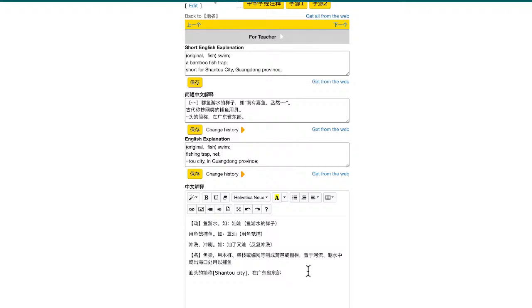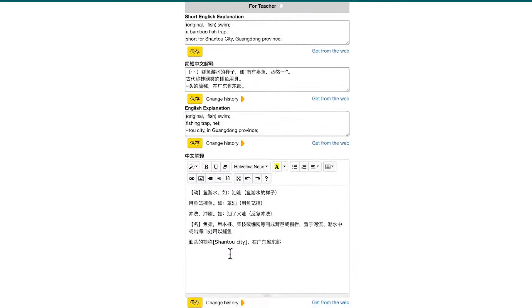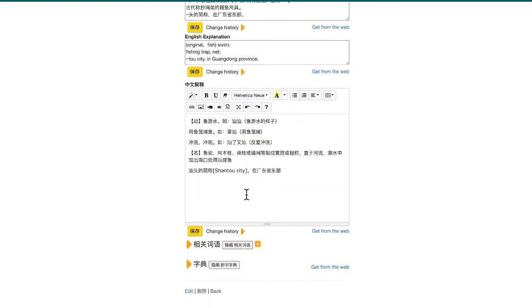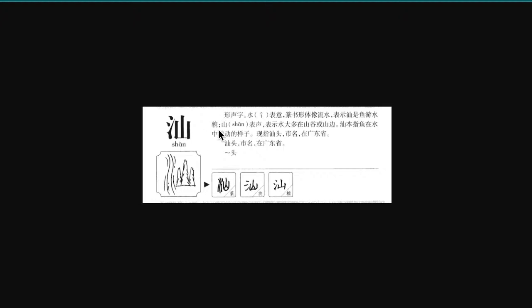Okay, so that's how they catch fish, and those things are called shan. Now in China there's a city called Shantou. Shantou is nowadays a pretty famous city because of its economic development. It's in Guangdong province. Let's take a look at the characters. The right hand side is the character shan.